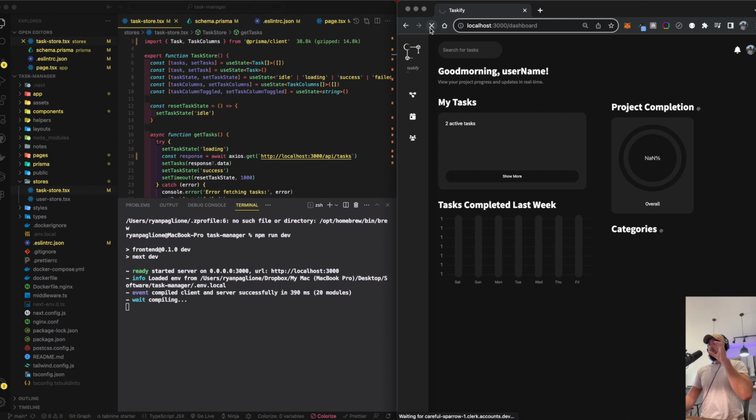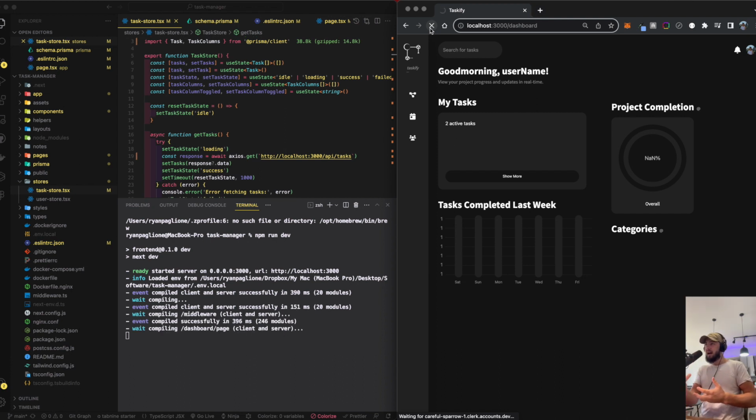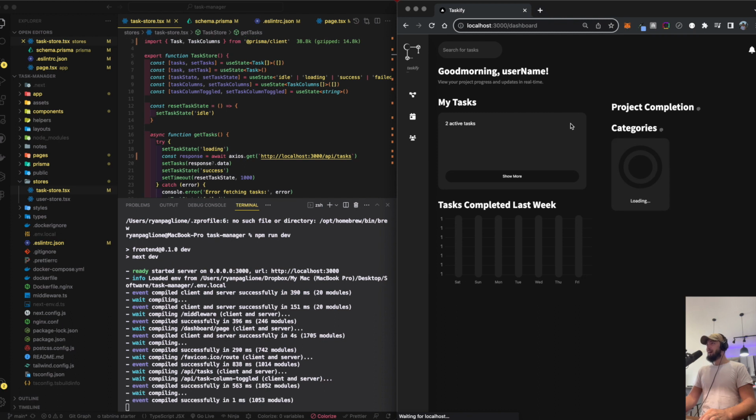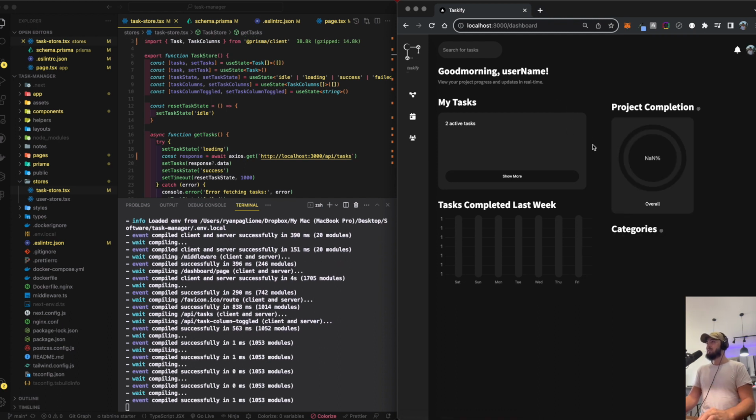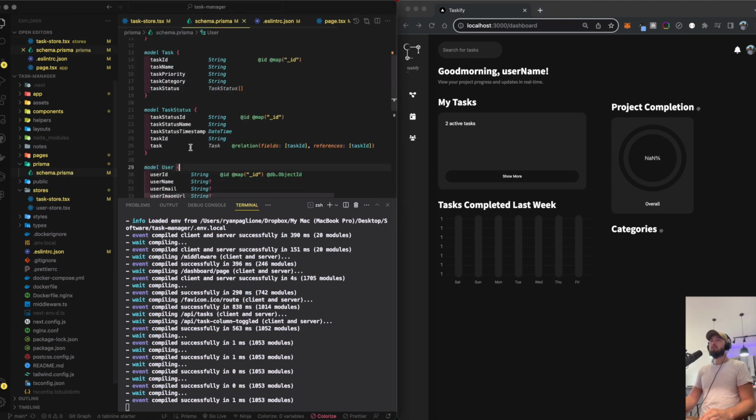But this is a task manager, like I said, similar to Jira and Kanban, where we have tasks. We do have all these fun things that should be working. If this is your first time seeing it, come back or go to the previous episode. There should be all of this stuff working. I'm unsure as to why it isn't. We're getting an Axios error, so a little more debugging. So schema.